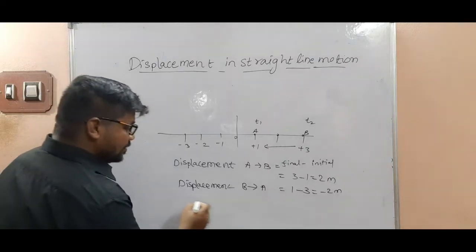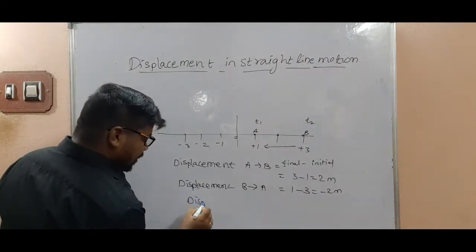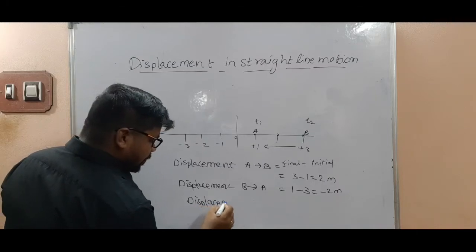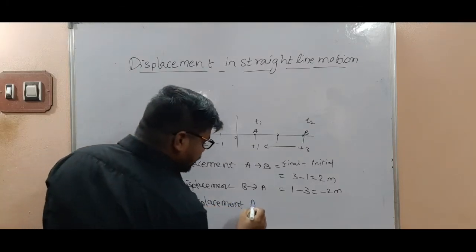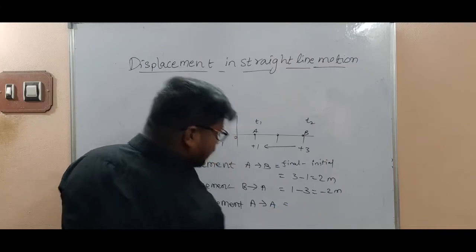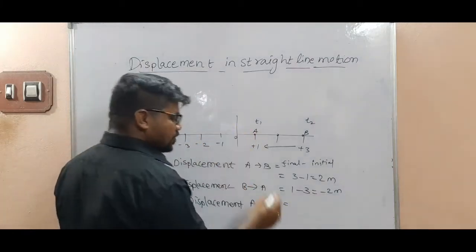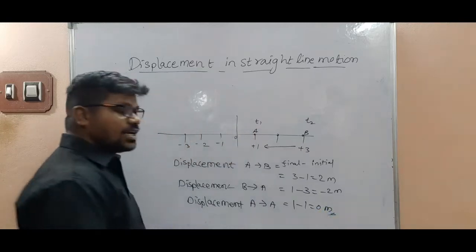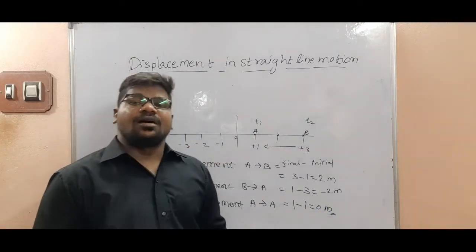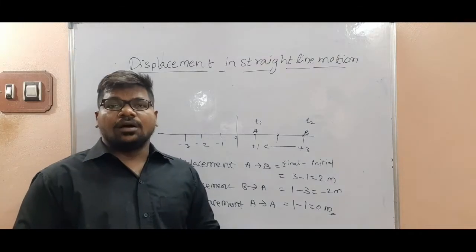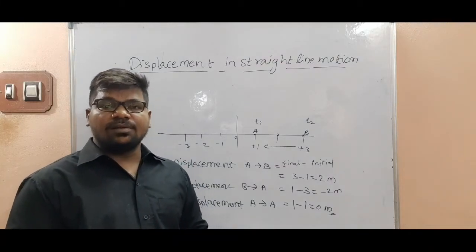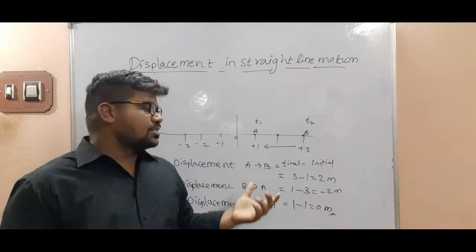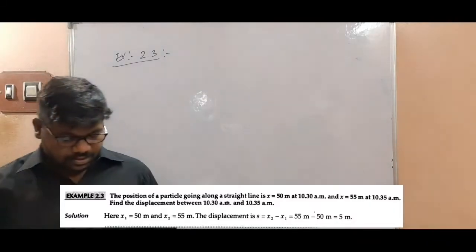And displacement A to A, from 1 to 1, 1 minus 1, 0 meters. Understand? At the same position, there is no shortest path. Both initial and final points are same, so we can get the value is 0.